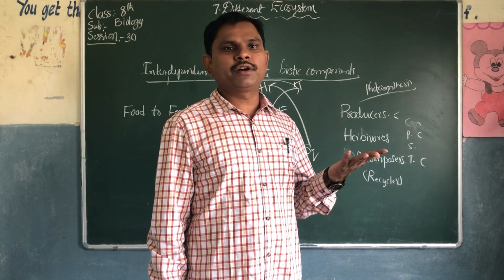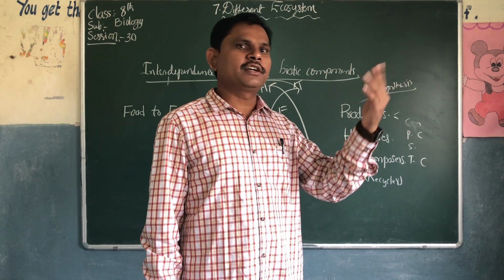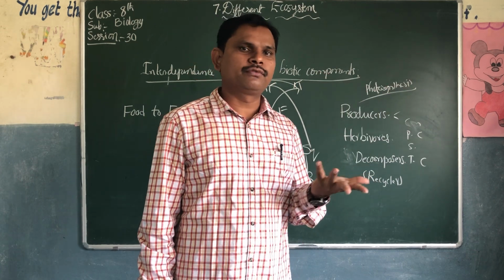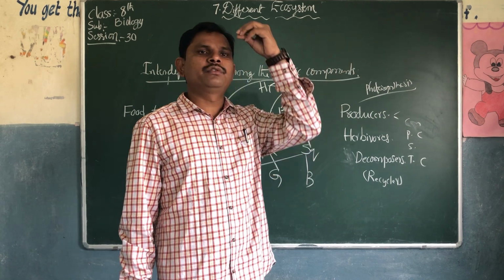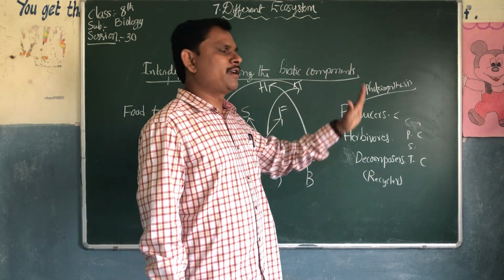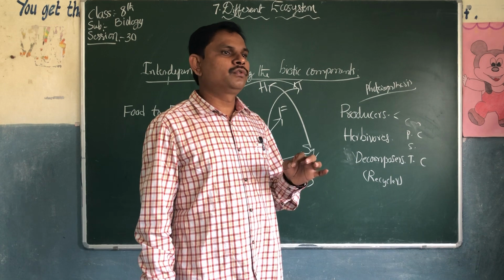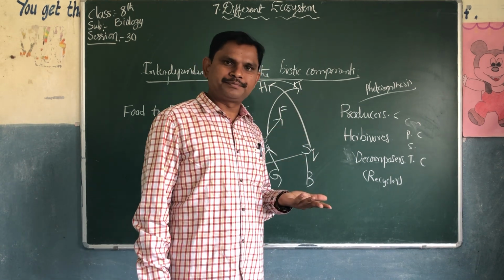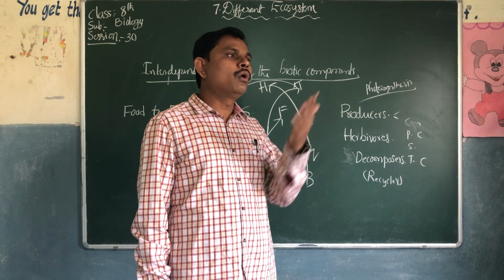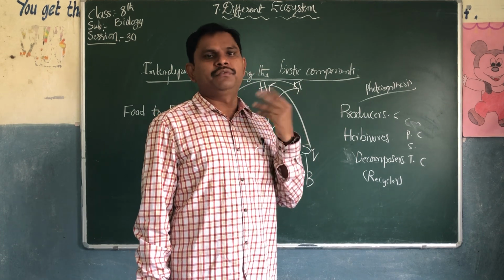Then the tertiary consumers will also die because there is no food for them. The entire food web will be destroyed. If one organism in the food web is damaged, the whole food web will be affected.